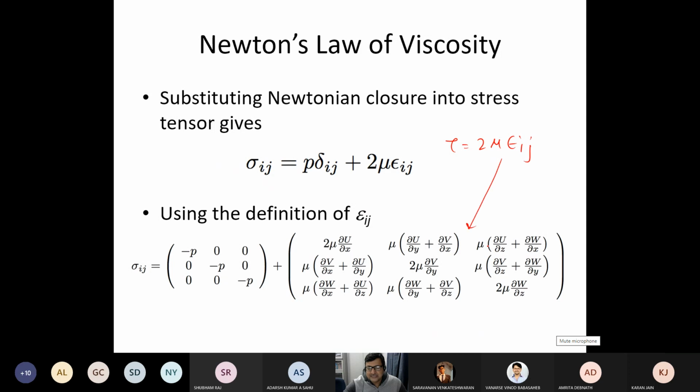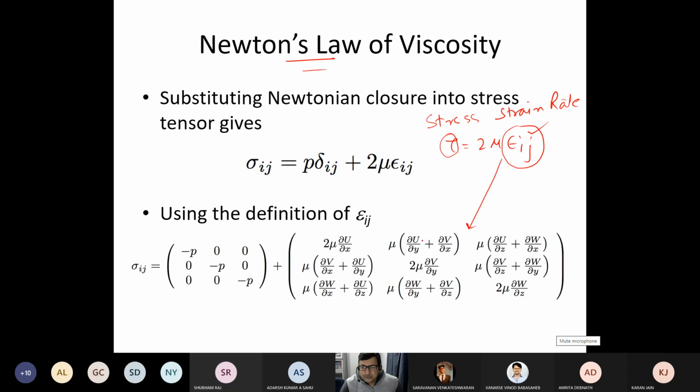And what is this epsilon ij? Stress is proportional to this. If this is deviatoric stress, what is this parameter called? A strain, sir. No, it is called strain rate. In case of a solid, this will be strain. In case of Newton's law of viscosity, this will be strain rate.